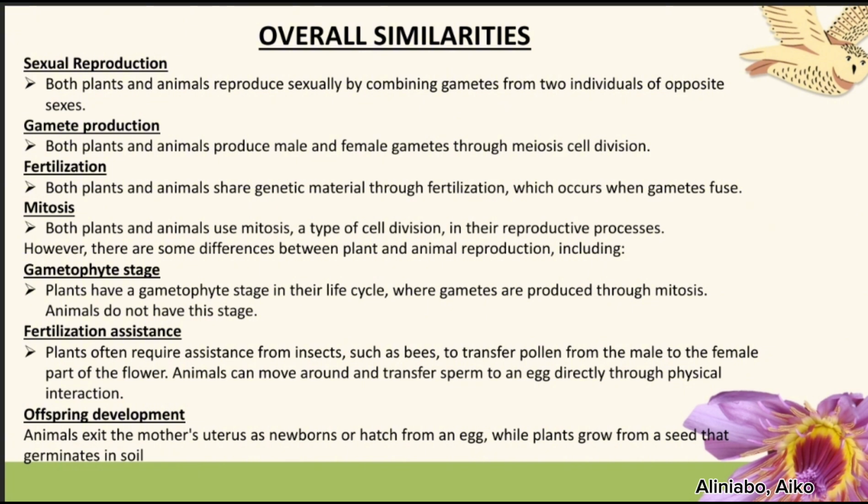Fertilization assistance. Plants often require assistance from insects, such as bees, to transfer pollen from the male to the female part of the flower. Animals can move around and transfer sperm to an egg directly through physical interaction. Offspring development. Animals exit the mother's uterus as newborns or hatch from an egg, while plants grow from a seed that germinates in soil.